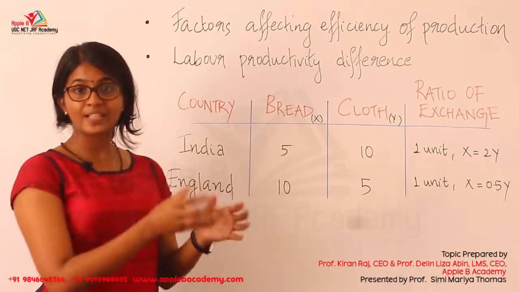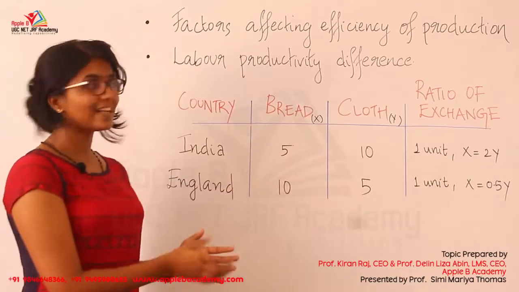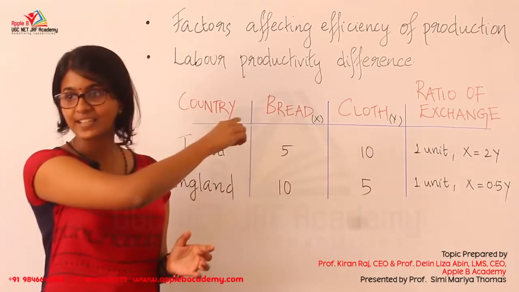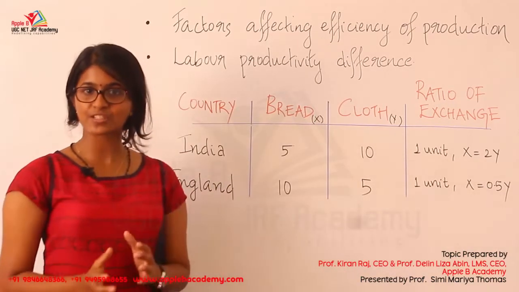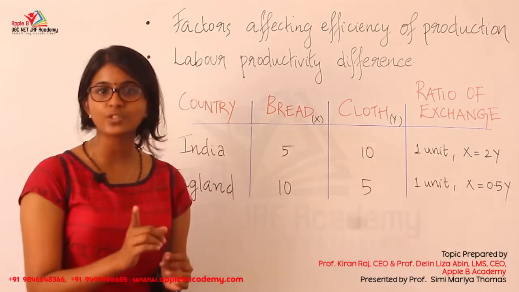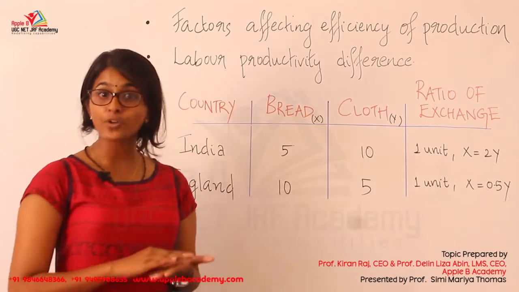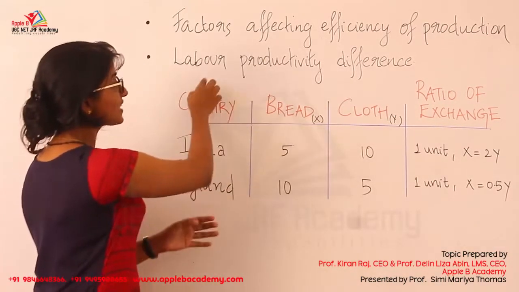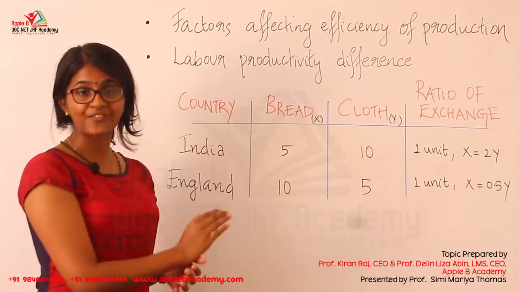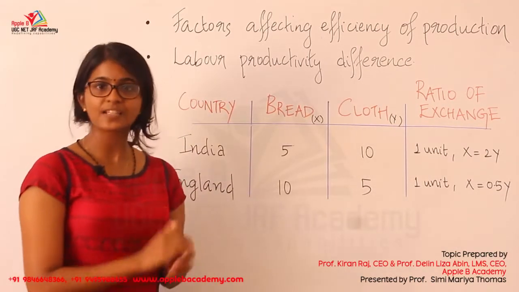Out of that, when we take absolute cost advantage, it is the labor productivity difference that affects the efficiency. And as we said when discussing the assumptions, labor is the single unit of production with homogeneous productivity. So it's the productivity difference in labor that affects the efficiency in absolute cost advantage.